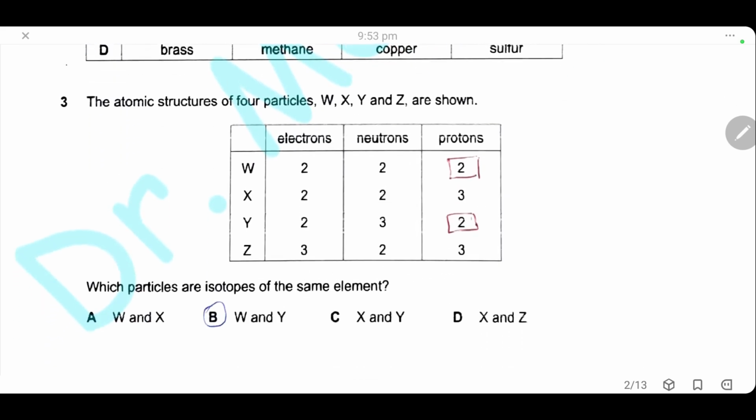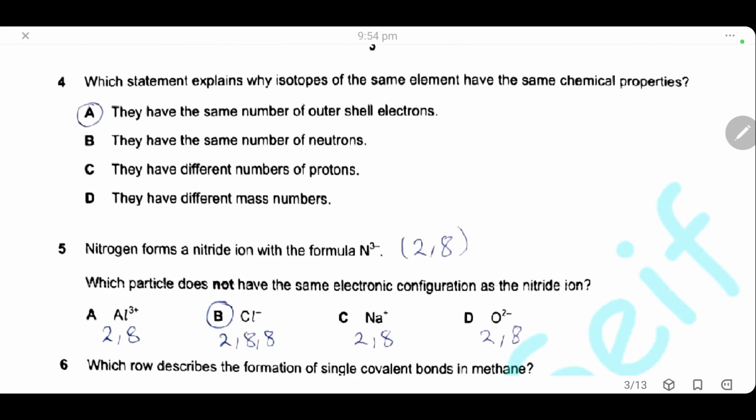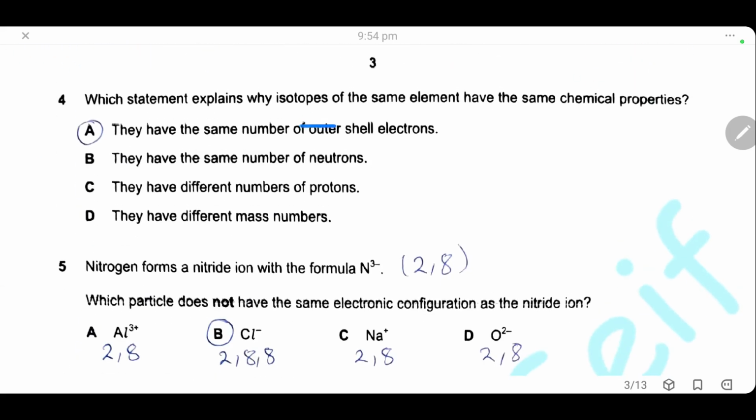Question 3. The atomic structures of 4 particles W, X, Y, and Z are shown. Which particles are isotopes of the same element? Isotopes have the same proton number but different neutrons. So here we have W and Y both have the same proton number, 2 protons, but different neutrons. So W and Y are isotopes and the answer will be B. Question 4. Which statement explains why isotopes of the same element have the same chemical properties? The answer is A, because they have the same number of outer shell electrons.